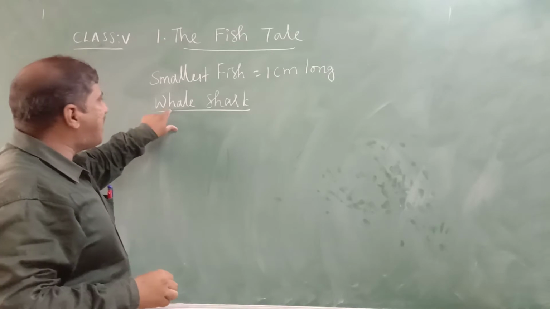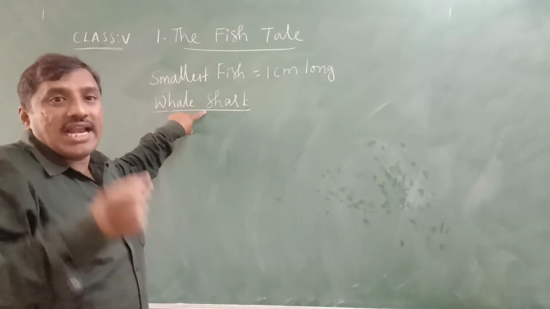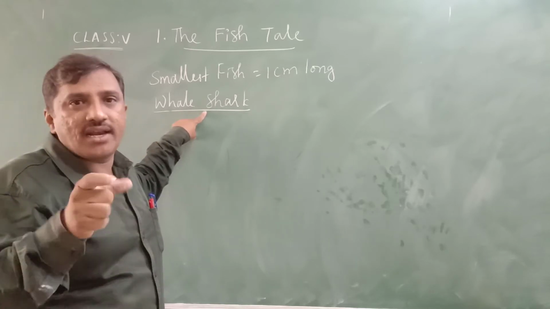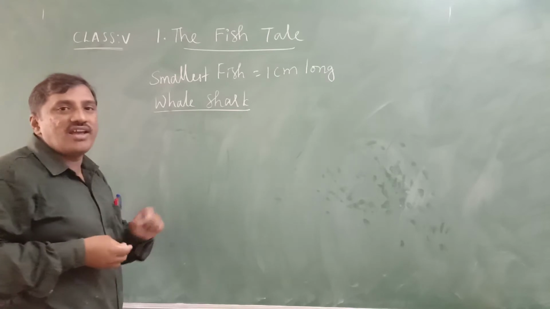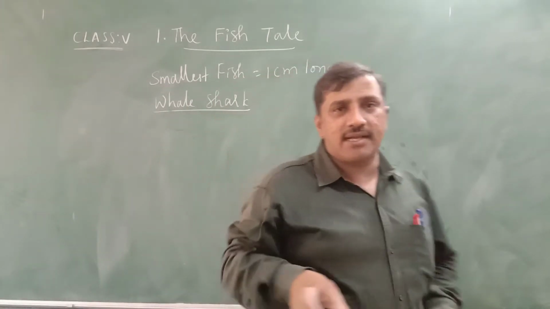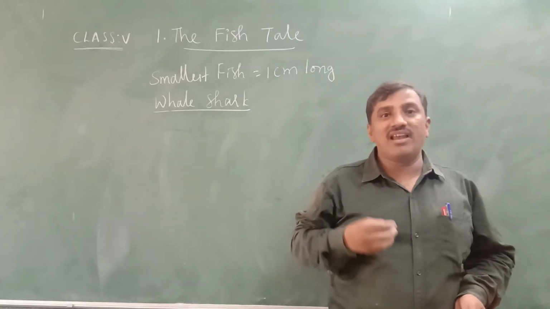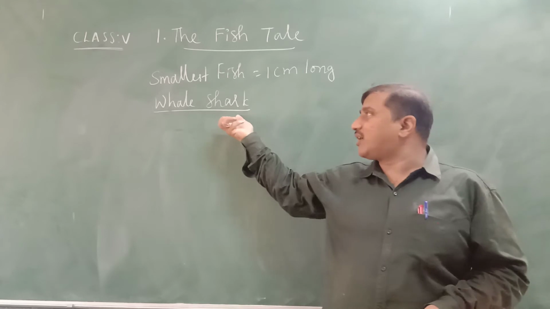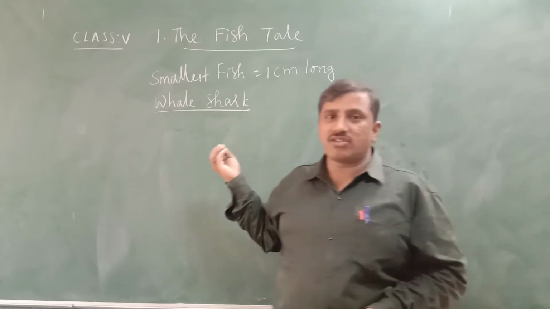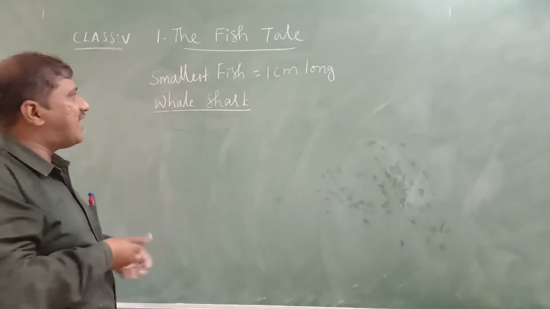Though the word whale is there in whale shark, it is not a whale, it is a fish. It breathes through its gills, not with the help of its nose like whales do. Whales give birth to their young ones, their babies, but the whale shark lays eggs, and it takes water for oxygen, whereas whales take air to get oxygen. These are the differences we find between the whale shark and whales.